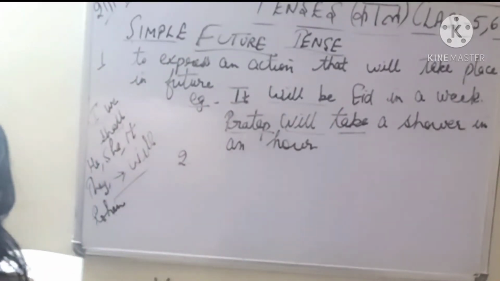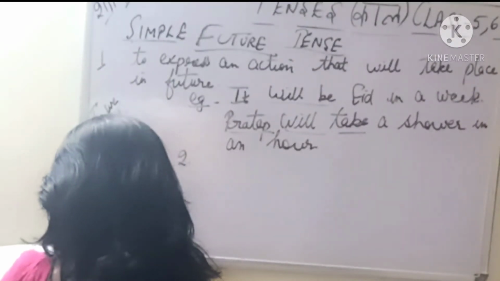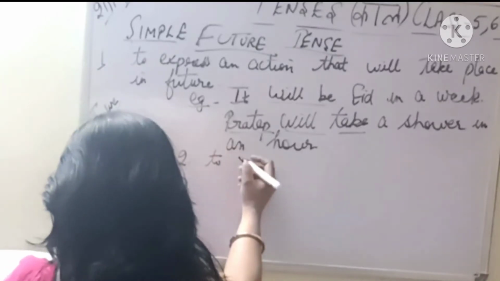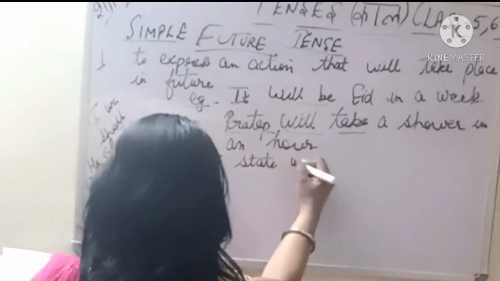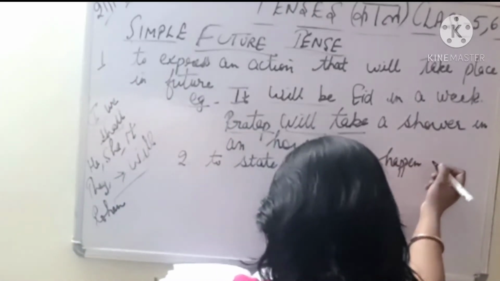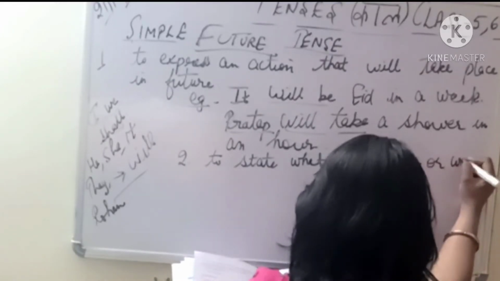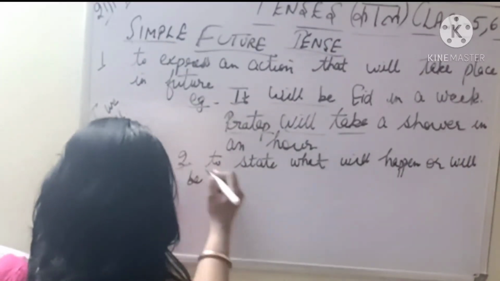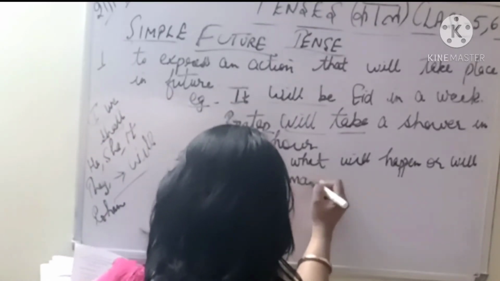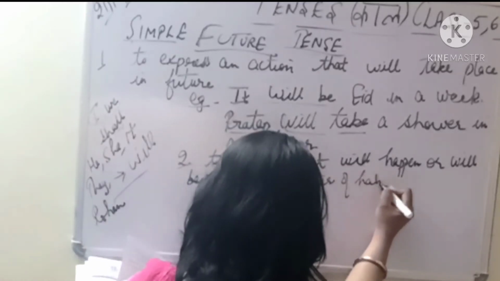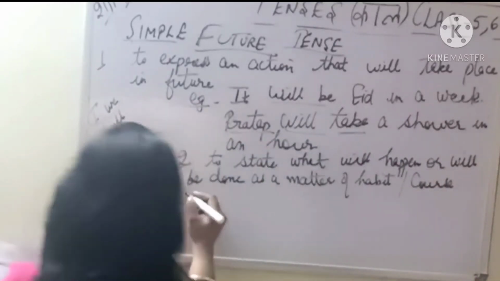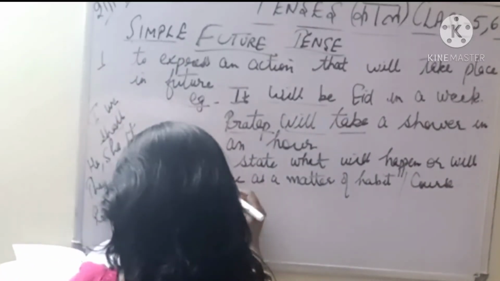Number 2, one more and the last rule, let's see. To state what will happen or will be done as a matter of habit or course. ठीक है, let's take one example.